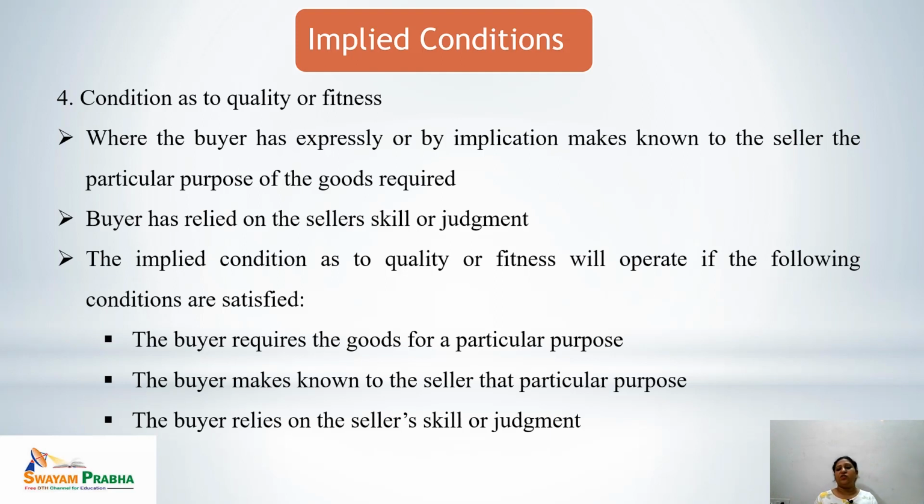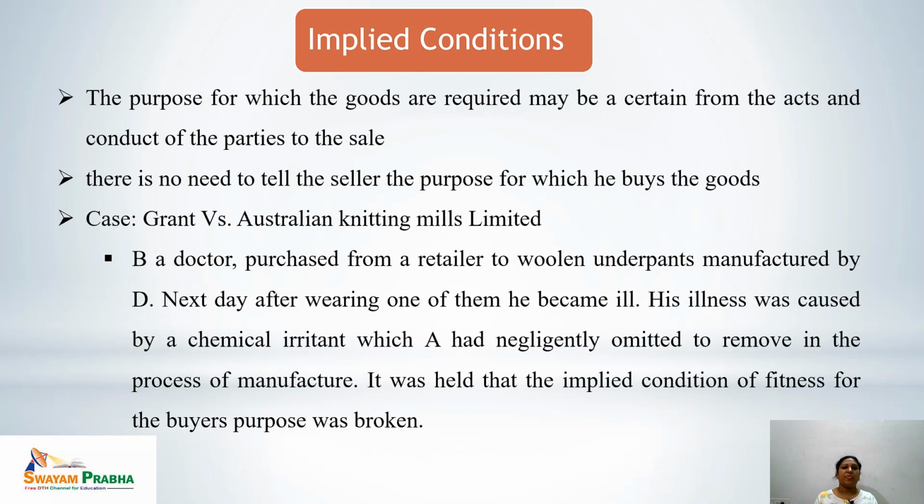And the implied condition as to quality or fitness will operate if the following conditions are satisfied. One, the buyer requires the goods for a particular purpose. The buyer makes it known to the seller why he is purchasing the goods, what is the particular purpose of purchasing those goods, and the buyer relies on the seller's skill and judgment. And the purpose for which the goods are required may be ascertained from the acts and conduct of the parties to the sale. There is no need to tell the seller the purpose for which he buys the goods.